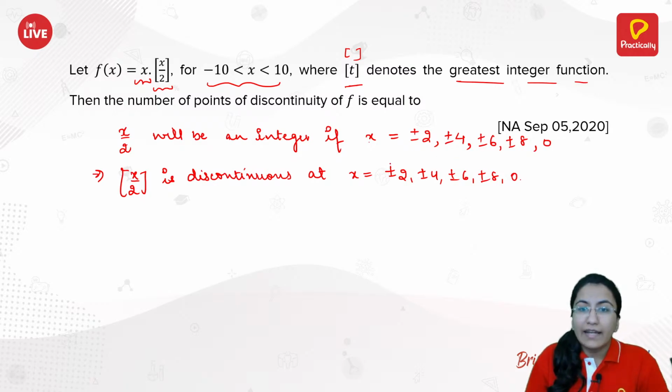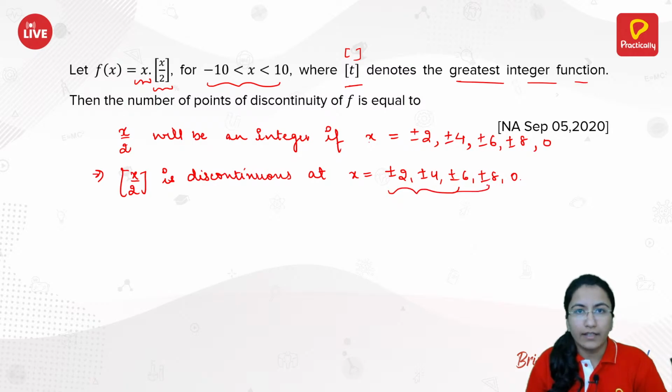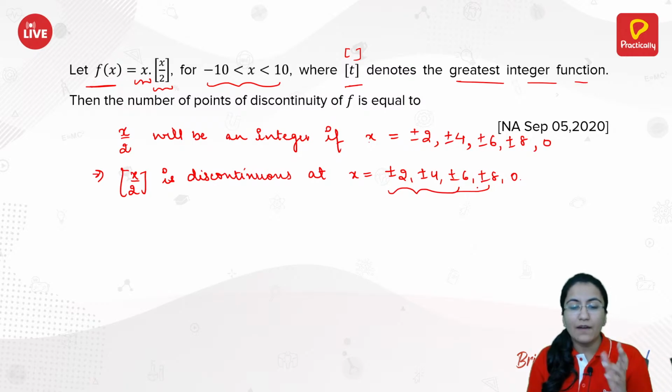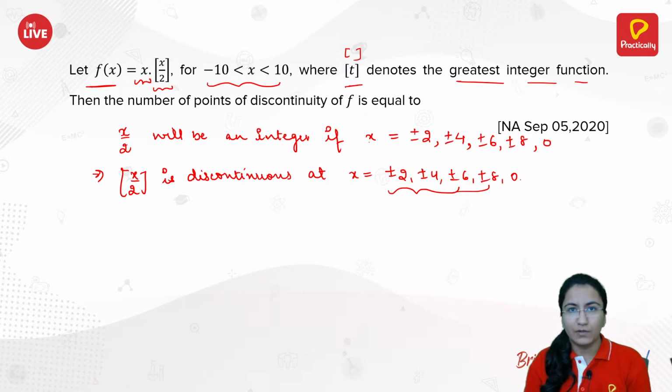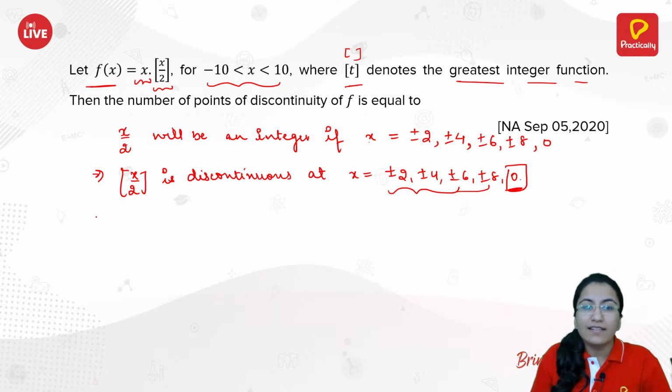Now at all the numbers from plus minus 2 to plus minus 8, the left hand limit and right hand limit of this function f of x will be different. But let us check this point 0, because if you have 0 as a discontinuity when two functions are multiplied, do check for 0. I do recommend you check for 0. There might be a discontinuity at 0 or there might not be. There's a case where 0 might be continuous. Even if it looks discontinuous, always check at 0. So let's check for 0.